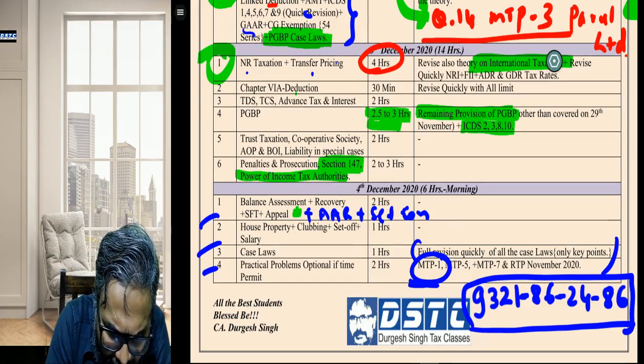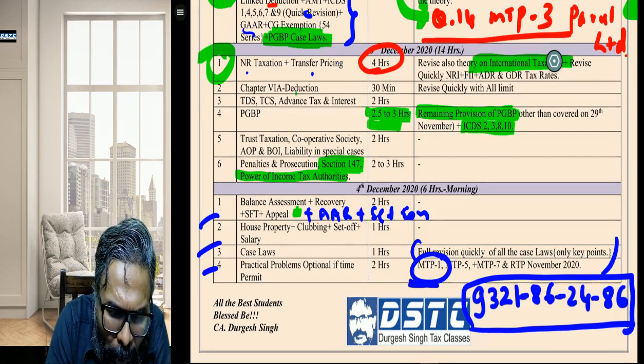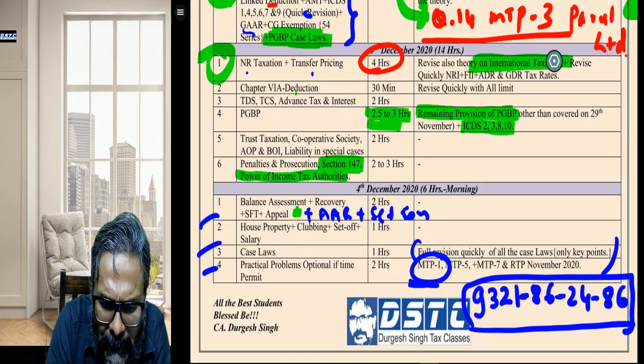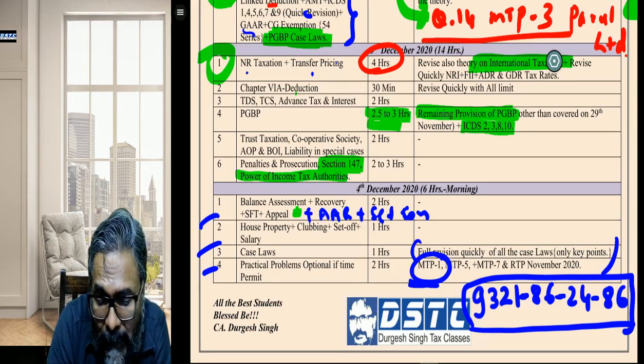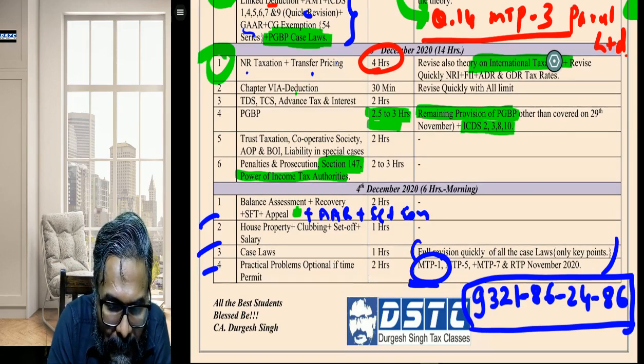Derek, maybe irrelevant question to ask, but if one out of my 3 papers goes wrong, can I opt out before the last paper and write all in Jan? I think, Derek, that option may not be available. I am absolutely clueless about this part. So let's see. Payal, thank you very much.